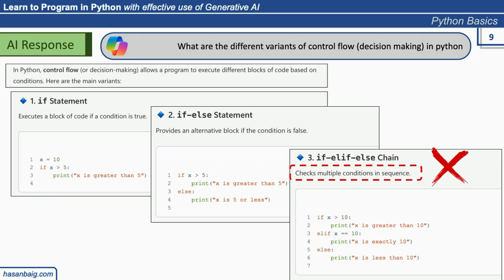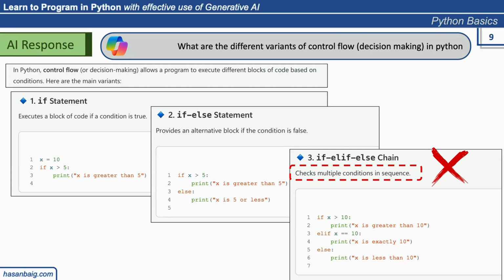So for example, for the first line, if x is greater than 10 and this condition satisfies, it is not going to check any of the other conditions. There might be tens or hundreds of elif structures. It's not going to check any of the remaining statements as long as the condition satisfies. If this condition satisfies, it will execute this part and jump out of the branch structure. So what Copilot is telling you is check multiple conditions in sequence. It is going in sequence, but as soon as any of the conditions satisfies, it will execute that block of code and come out and will not check any of the remaining conditions.